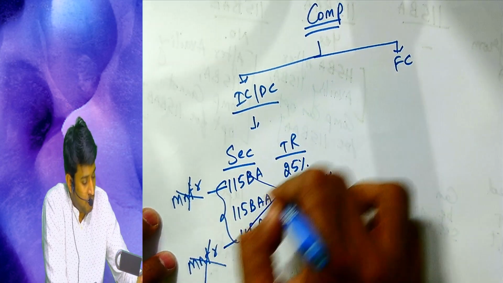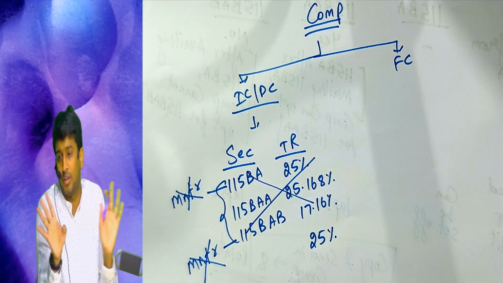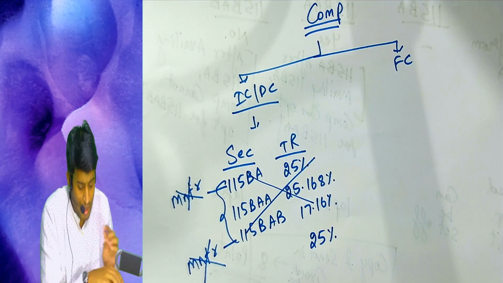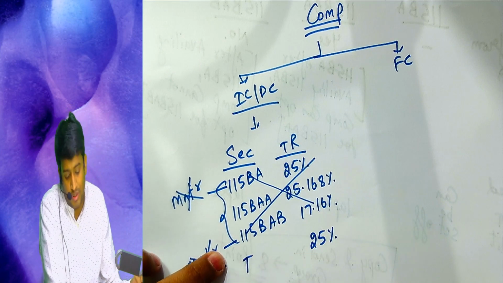If you do not want to avail all the 3, all that nonsense, pay at 25%, provided we check your turnover.